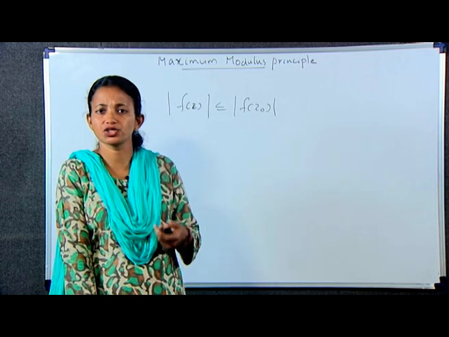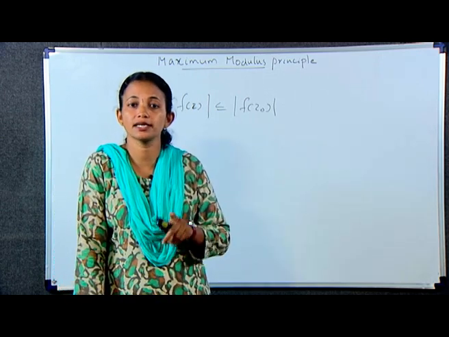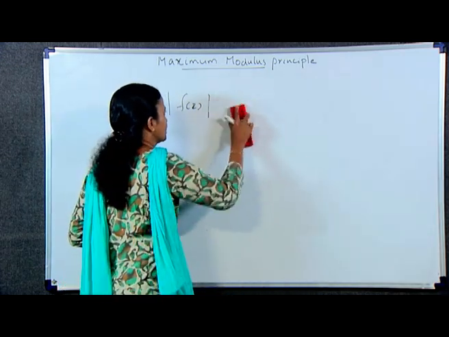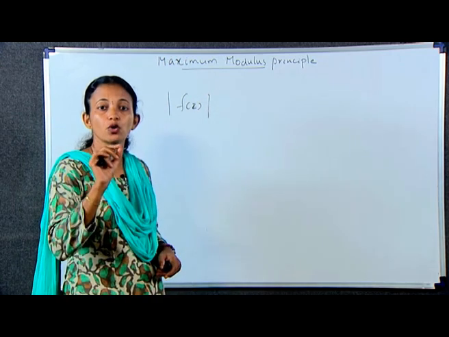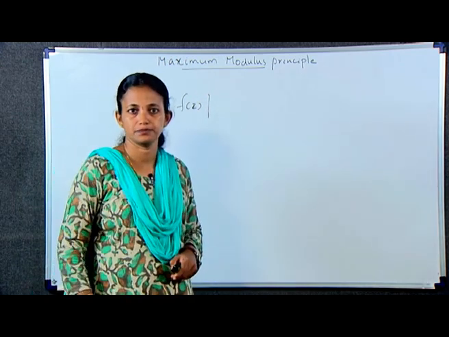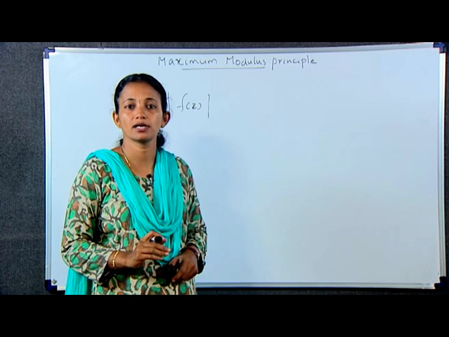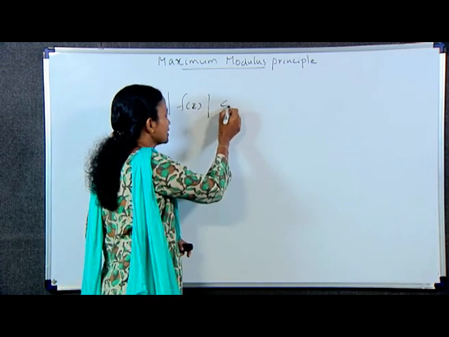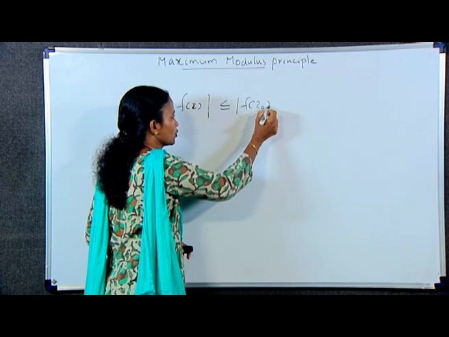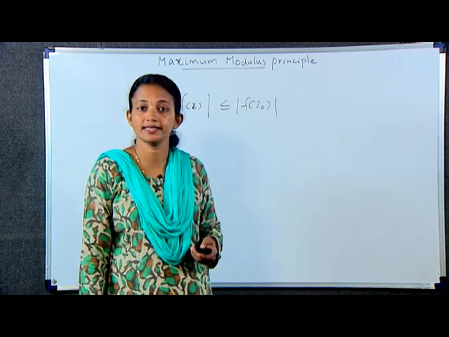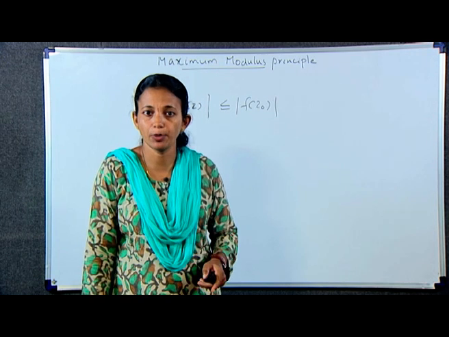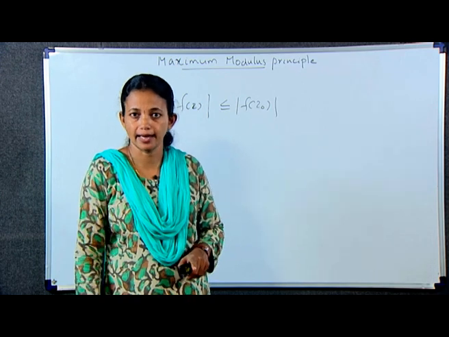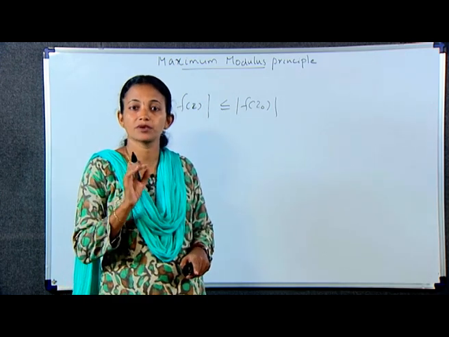Proof: given that the function f is analytic and not constant in a given domain D, we have to prove that mod f(z) has no maximum value in that domain D. For if possible, let there exist a point z0 in D such that mod f(z) is less than or equal to mod f(z0) for all z in it. Let w be any point other than z0 in D. Draw a polygonal line L lying in D and extending from z0 to w.